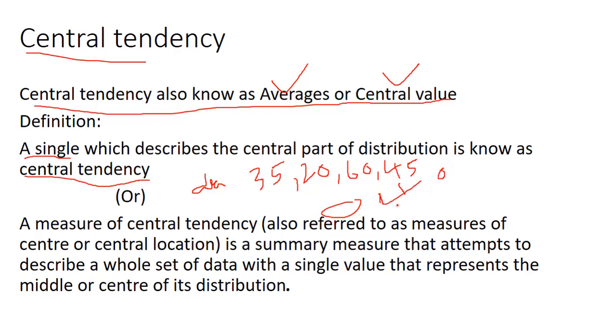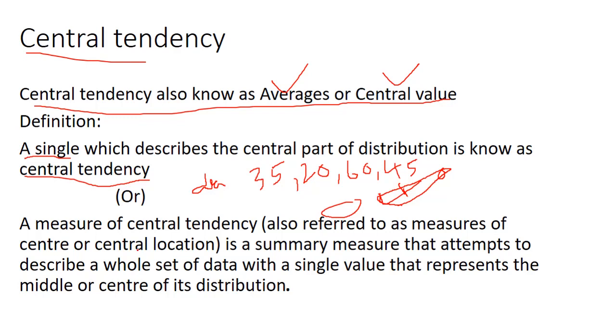This is our central tendency value. This 40 is the final value. This is the average of these four values. This is the general meaning of central tendency: every value is represented by 40. This is also another definition.